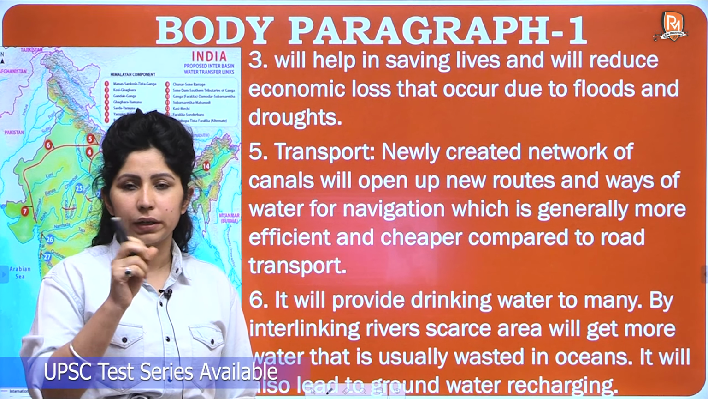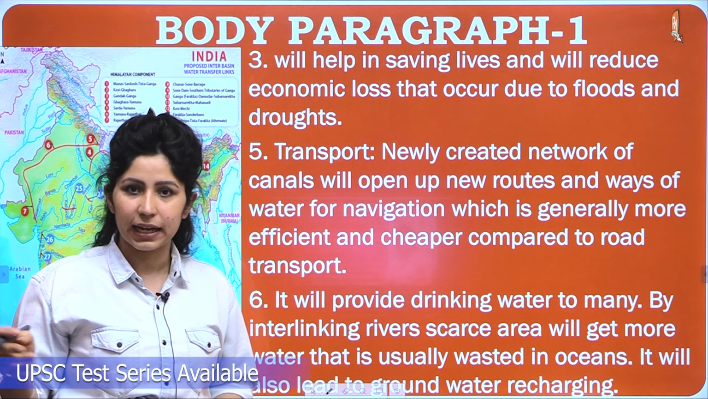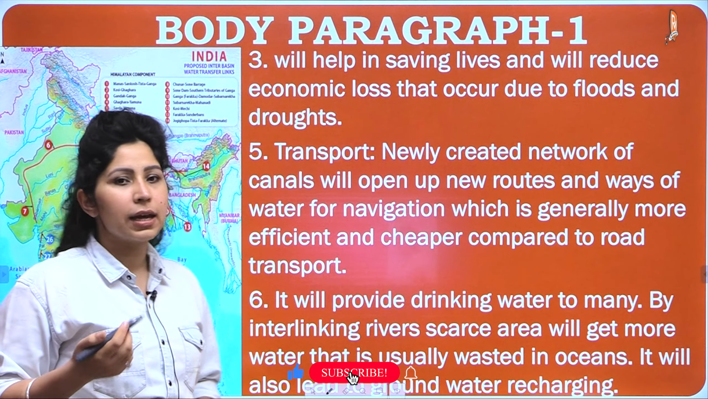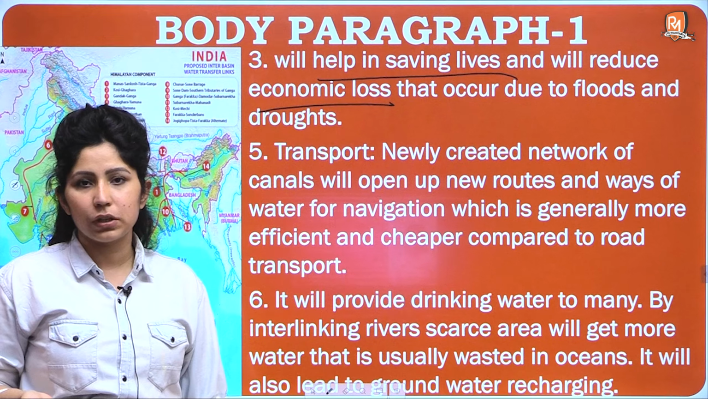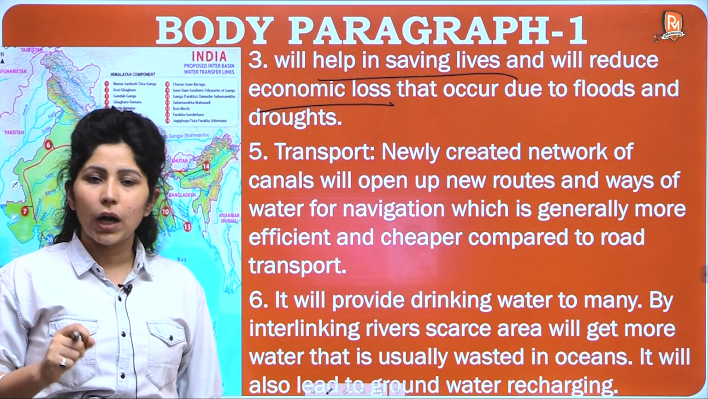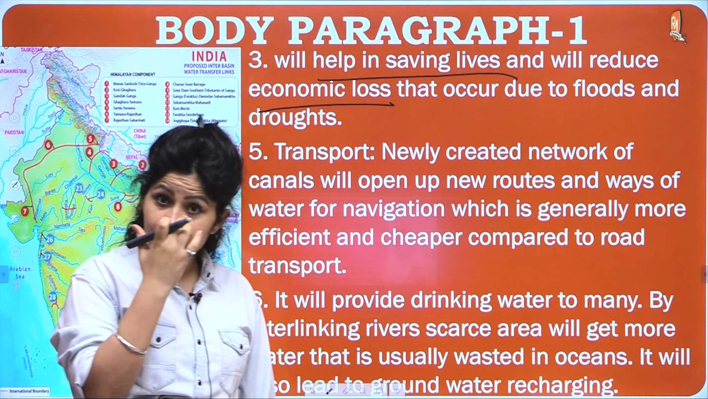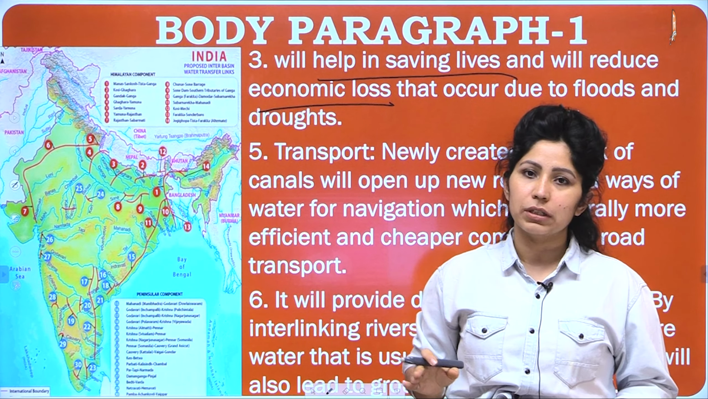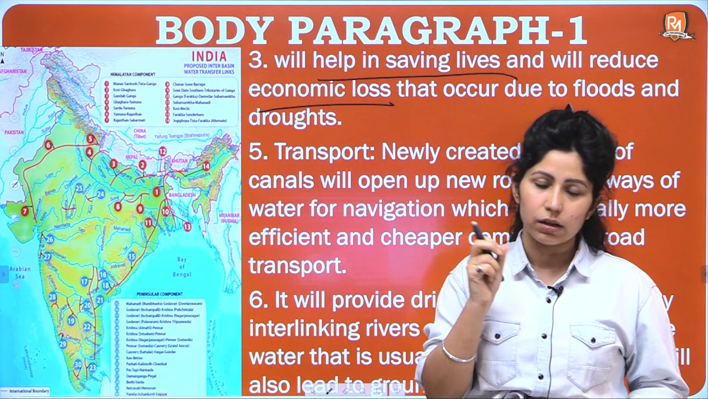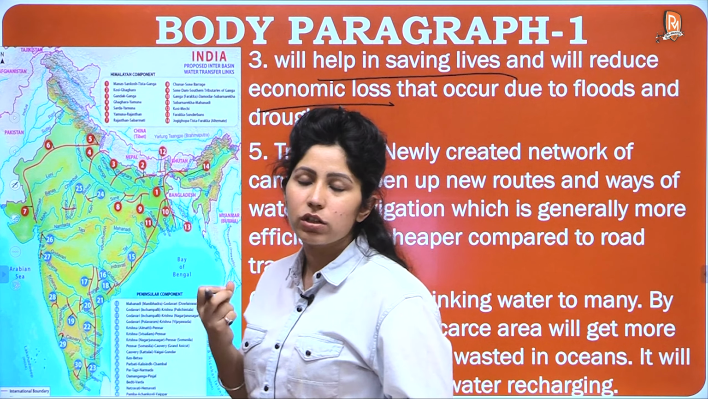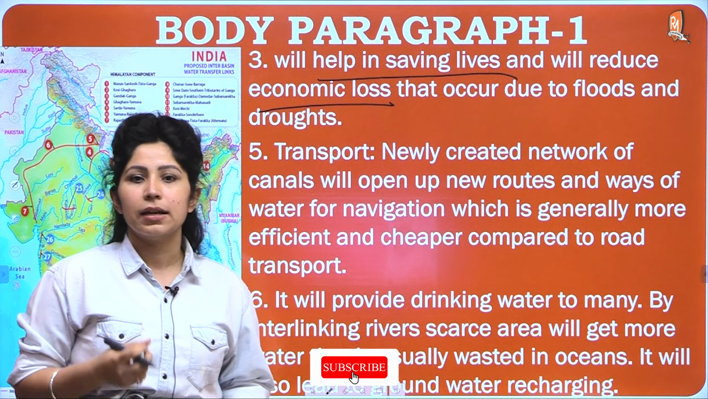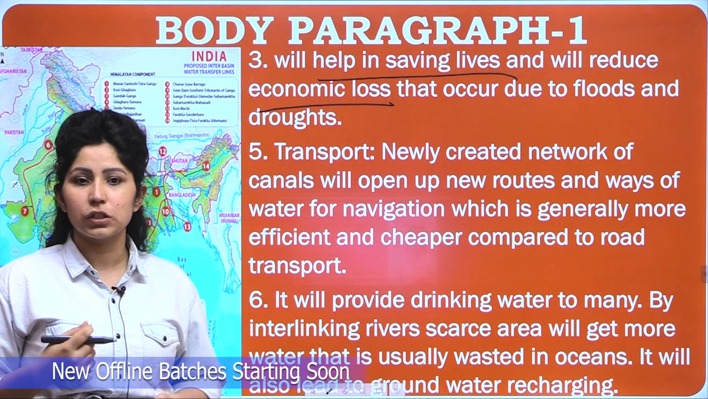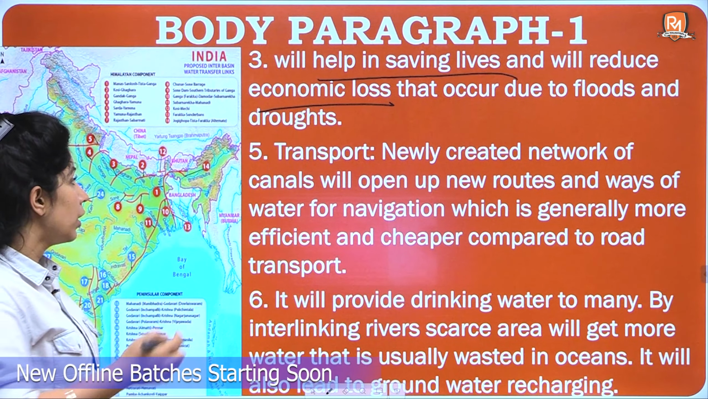Water from one area, from a water surplus area, can be diverted to a water scarce area. Hence floods and droughts can be tackled easily, which will help in saving lives and will reduce economic loss. The fifth one is, which was the demand of the question, that when you interlink rivers, all season water transport can be developed. Your ships can move from one area to another because there would be no going down of water levels. Water will always be available for this water transport to take place. The cost of transportation will come down significantly. So the newly created network of canals will open up new routes and ways of water for navigation, which is generally more efficient and cheaper compared to road transport.